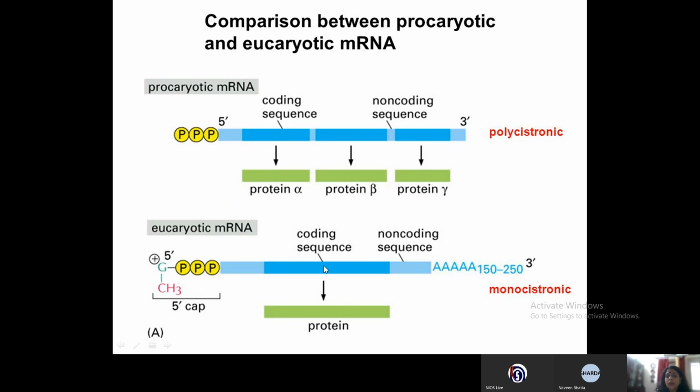That means the coding sequence, this mRNA, will translate into only one protein. Not many proteins, but only one protein, and it will be flanked by the promoter and the terminator regions. All right. So this is the difference between a polycistronic gene and a monocistronic gene.